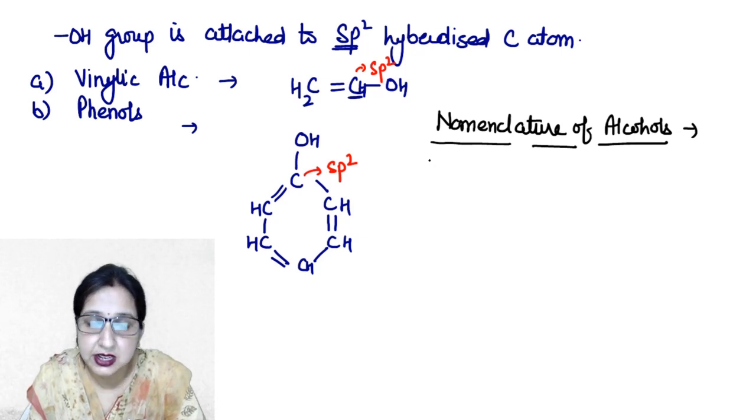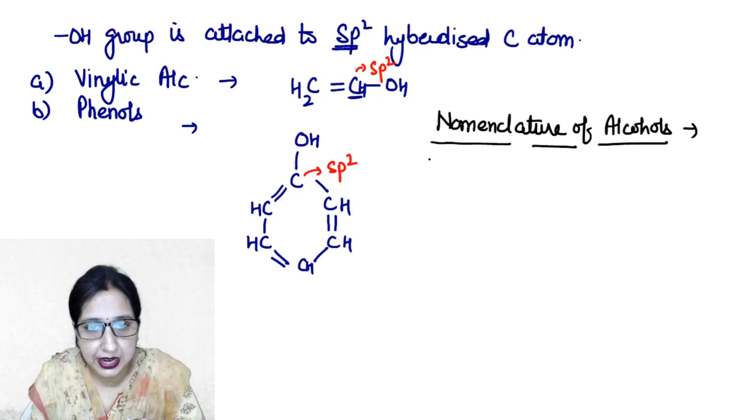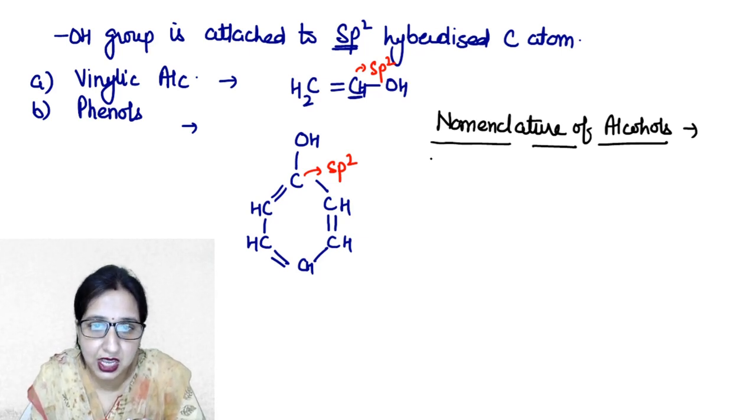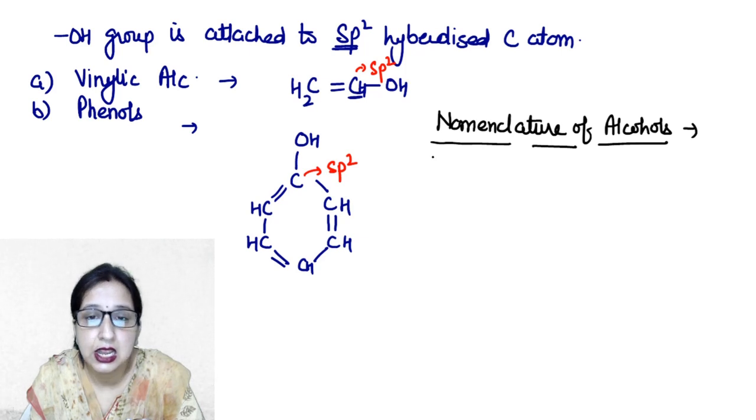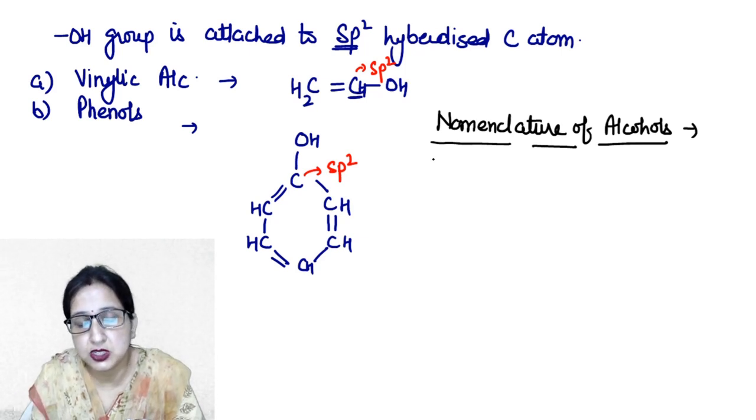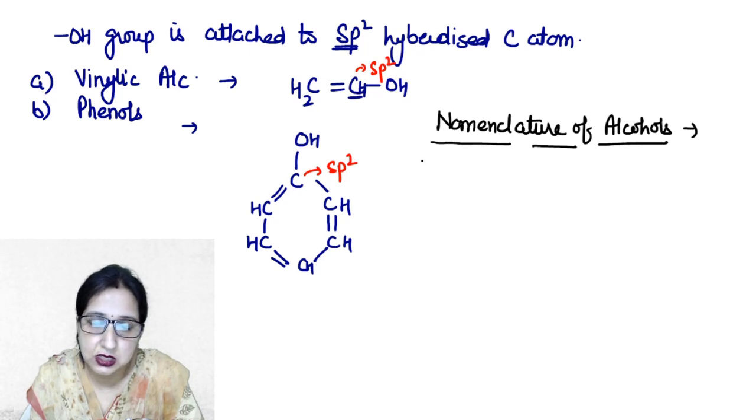First thing is that. Second, we should number the carbon atoms in such a way so that the carbon carrying the hydroxyl groups gets the lowest number. Okay? And then other substituents are named alphabetically. So these 3 things should be kept in mind.